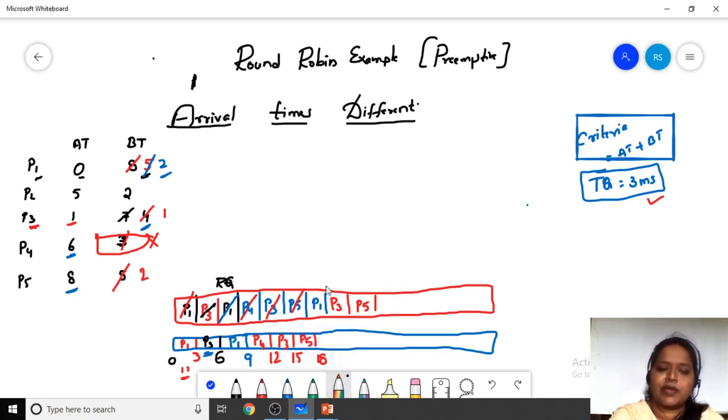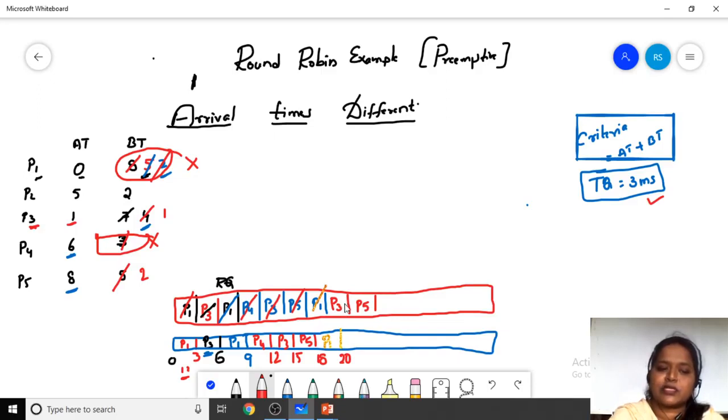And next, P1 is there in the queue. P1 needs 2 milliseconds of time. It doesn't mean that as the time quantum is 3 milliseconds, we have to give 3 milliseconds. P1 needs only 2 milliseconds of time, so we are going to give only 2 milliseconds. So this is also completed. 18 plus 2 milliseconds means 20. So we are not going to admit P1 back in the ready queue.